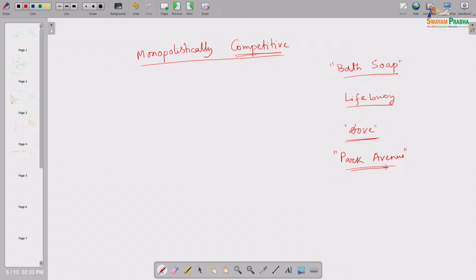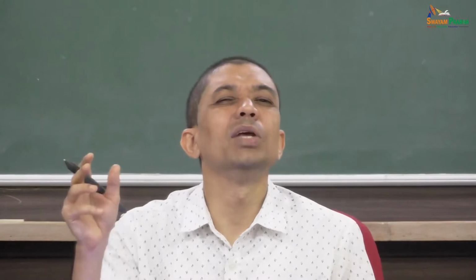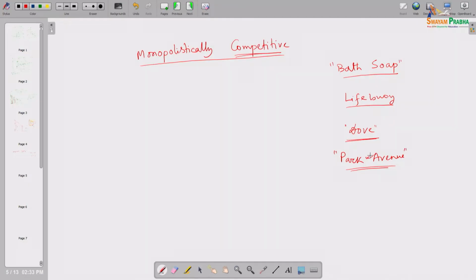So, if you are very brand sensitive, I do not care much about the price, I only want Dove soap for my bathing. Similarly, I am not that price sensitive, I only want, say, Park Avenue soap for my bath.